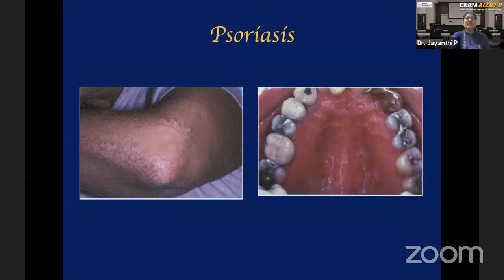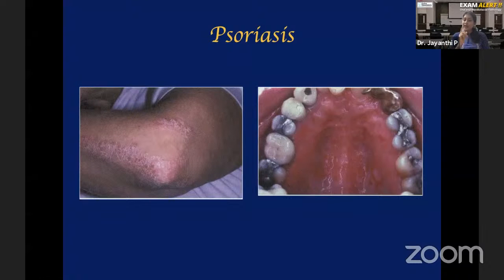Plaque or patch is seen on the skin and it is highly pruritic. Pruritic means itching. Oral lesions are very rare. It's predominantly a skin lesion. But if you have it, you see erythematous areas. You don't see this white patch kind of area in the oral cavity. The oral cavity is mainly erythematous, but in the skin, there are characteristic silver scales or white patches or plaques that you see. That's because of the increased turnover rate of the epithelium.